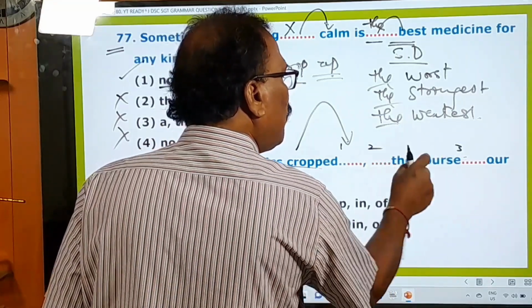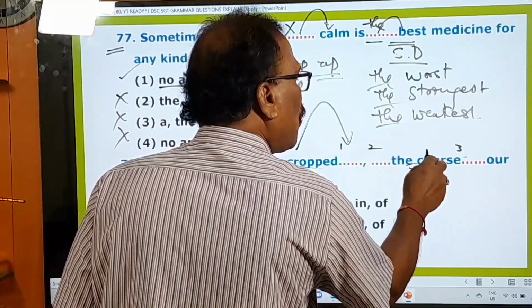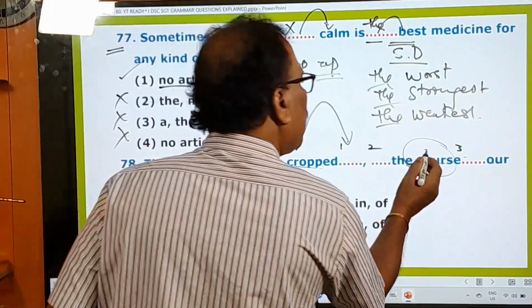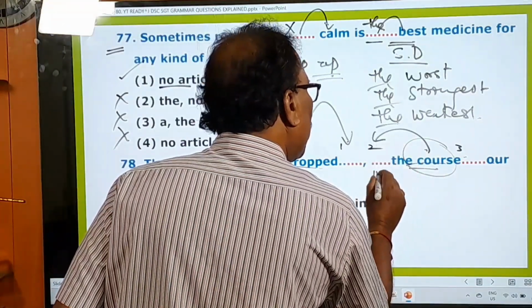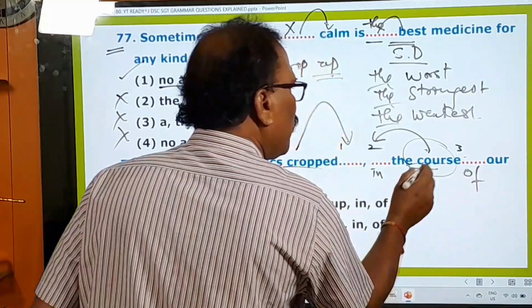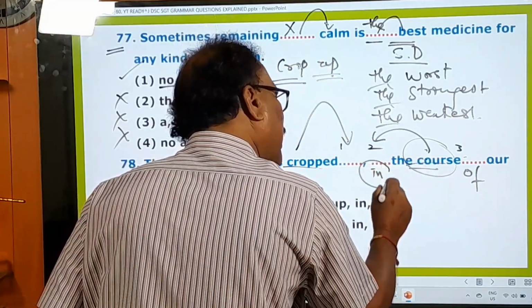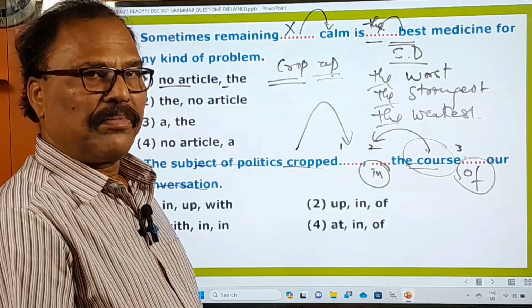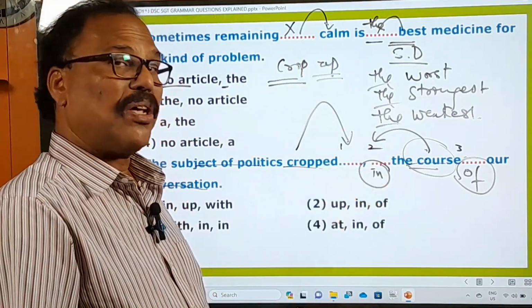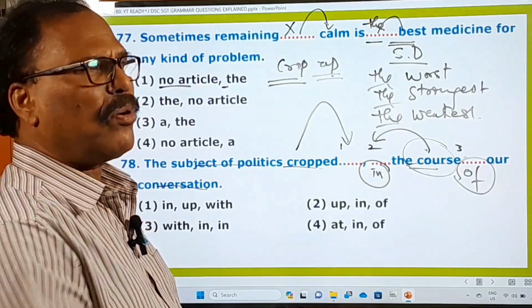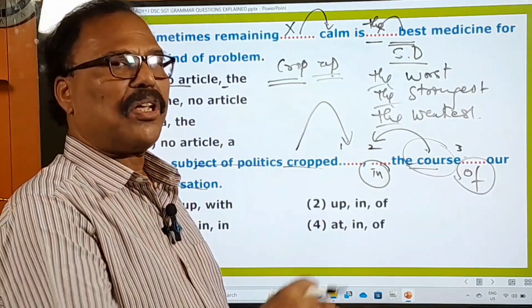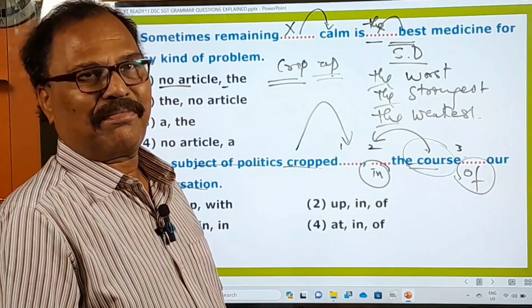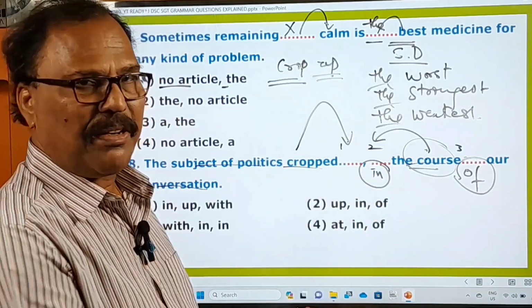What to use in these two blanks? Now you just see the word here, course. This course is a simple word, and before this course, we use in, after this of. So this course is preceded by in and followed by of. In course of, asamayamulo, in course of, or in the course of research, in the course of my studies, in the course of some examination, in the course of observation, whatever it is.